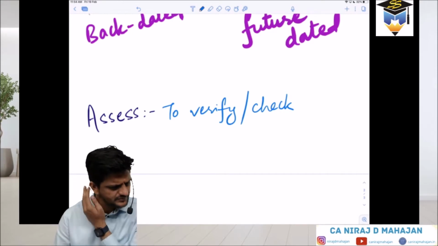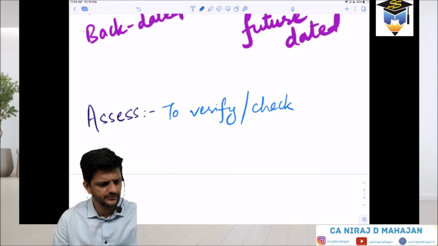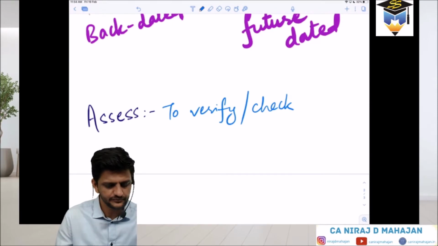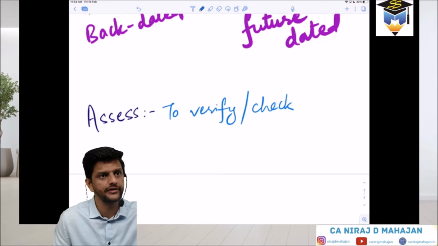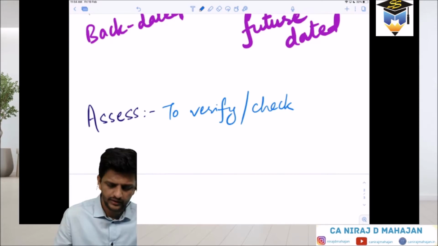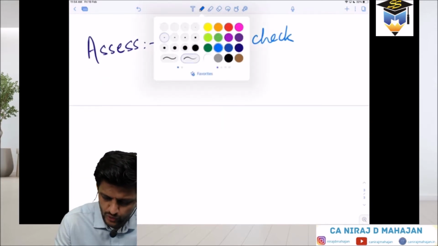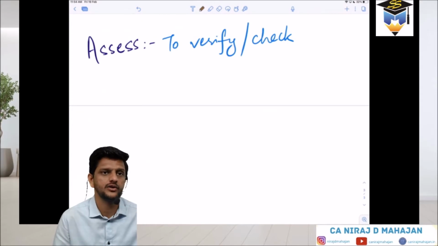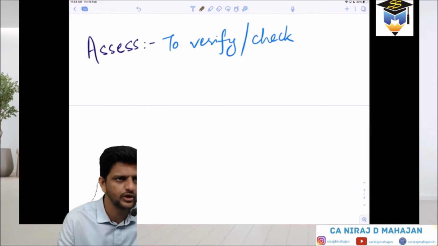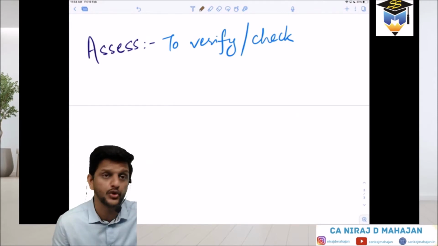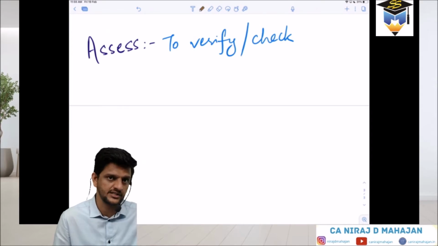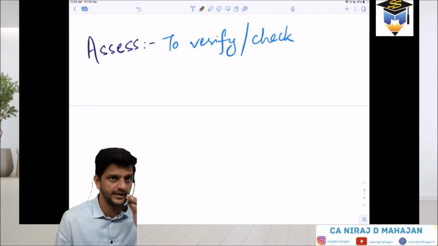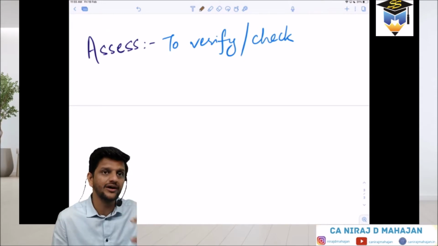Fine till here? Cut-off dates, have you written them in your notebook now? The cut-off dates that we have written are for your relevant syllabus, whatever examination will be there. Fine. Now, to verify or to check, the process, pay attention now: the process of verification or checking is known as assessment. Did you understand the meaning of the word assess? Now pay attention to what words we are going to learn: assess, from that assessee, assessment, and assessing officer also we are going to understand.